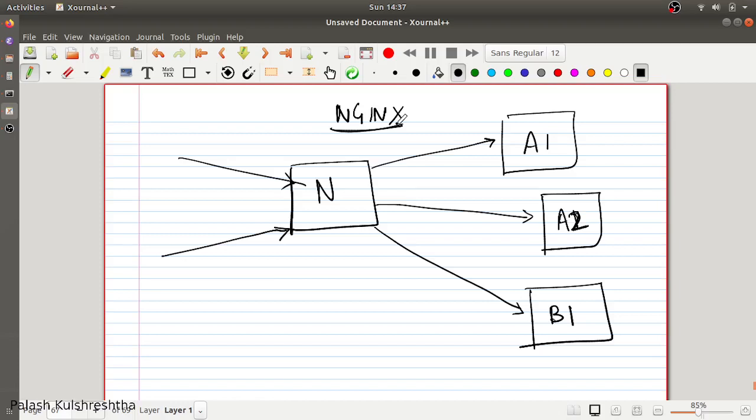Hi friends, today we are going to talk about Nginx. What is Nginx? What we can do with Nginx. This is part one of the multi-part series on Nginx that we are going to do. So let's try to see from a very high level perspective what Nginx is.